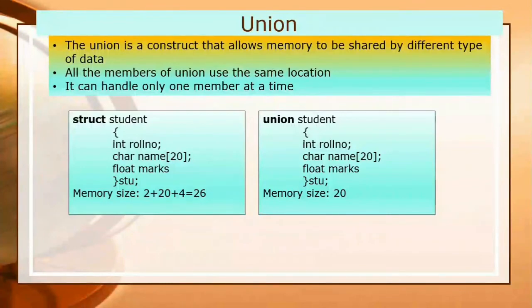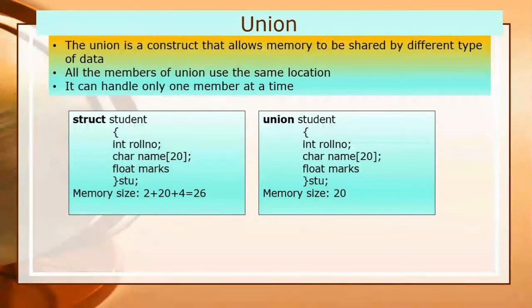but the name of the structure and the name of the union are the same. And I have taken the same data members in both examples: roll number, name and marks. And I have taken similar variables which are used to access the structure members as well as the members of the union. But the basic difference in both is the storage location.